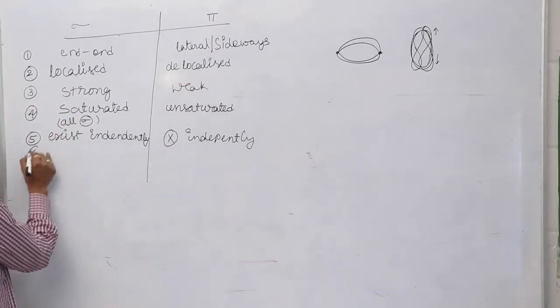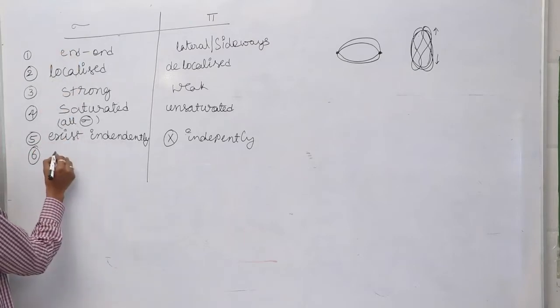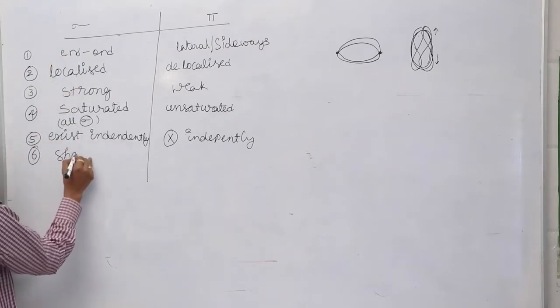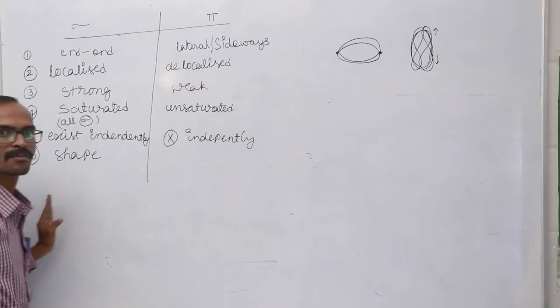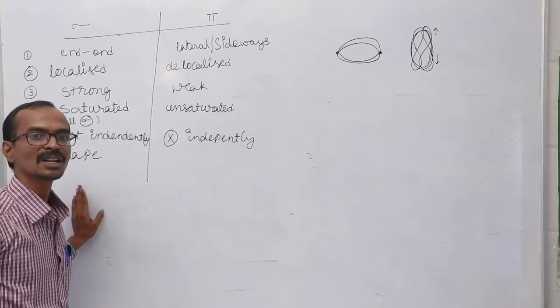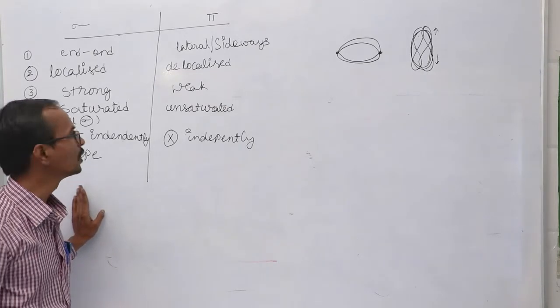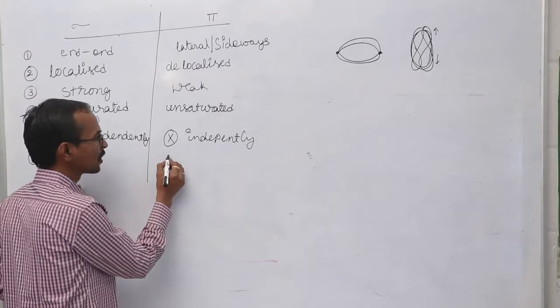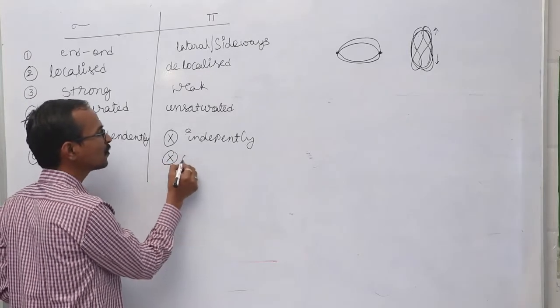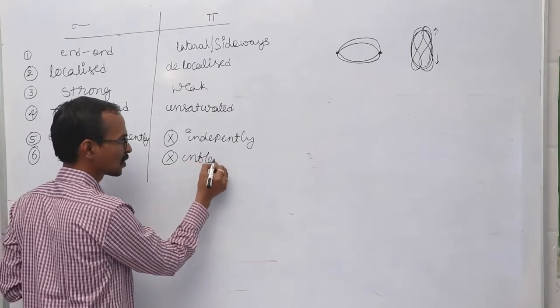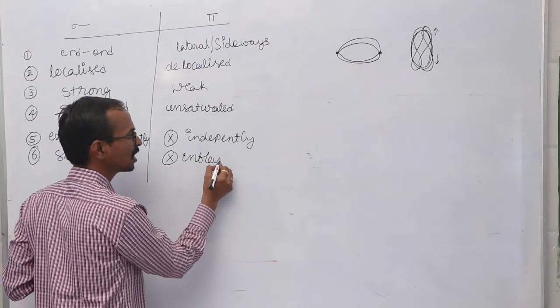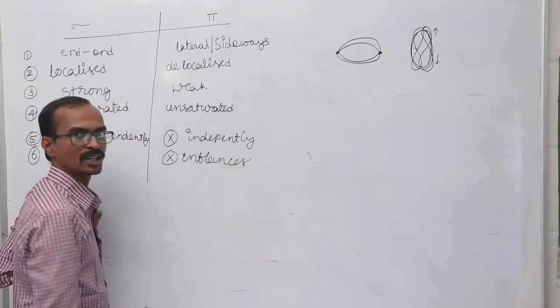Next, we can say the sigma bond decides the shape of the molecule, and a pi bond does not influence the shape of the molecule.